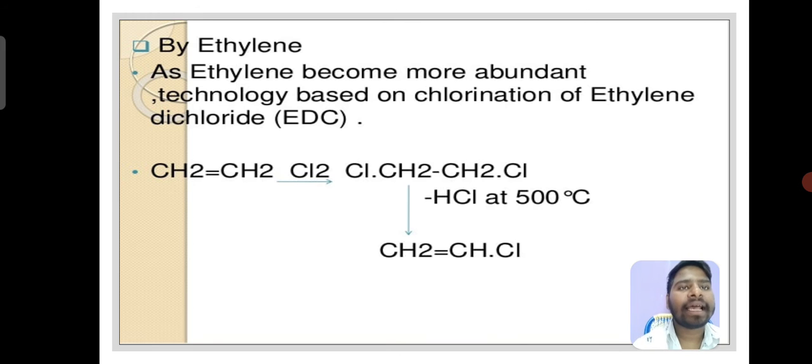By ethylene: as ethylene became more abundant, technology based on chlorination of ethylene to ethylene dichloride, EDC, was developed. CH2=CH2 gives CH2Cl-CH2Cl, which with HCl removal at 500 degrees Celsius gives CH2=CHCl.